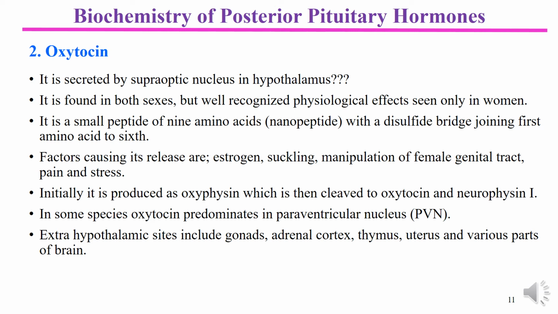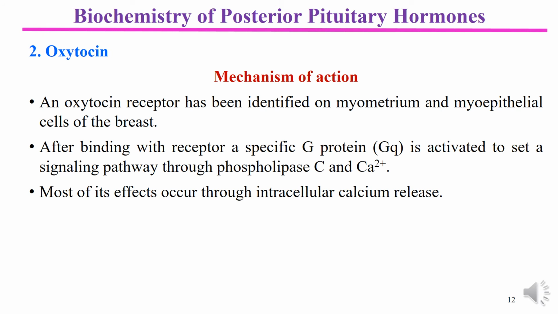Now let's see the biochemical actions of oxytocin. Its main action is on the uterus, while other significant actions are on the mammary glands and female genital tract, as well as its effects on blood vessels, anterior pituitary, and corpus luteum.